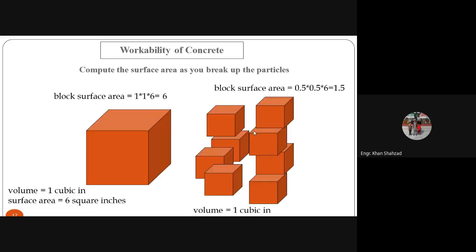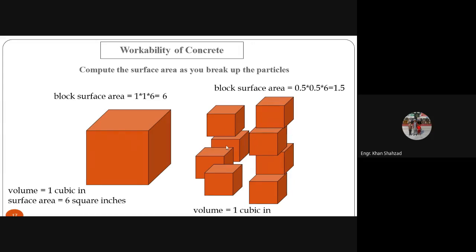Let's see. Now, we have this dimension 1 inch, this dimension 1 inch. So the surface area is 1 times 1 is 1 square inch. We have 6 surfaces: 1, 2, 3, 4, 5, and 6, including the bottom one. So 6 multiplied by 1 square inch. So we have the area of this particle as 6 square inches.